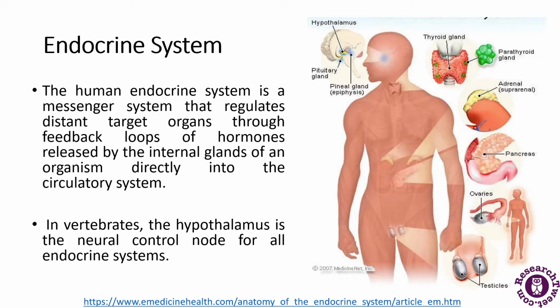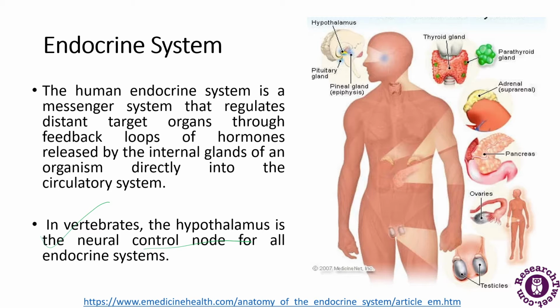So the endocrine system is a messenger that regulates distinct target organs through a feedback loop of hormones. Every gland in the endocrine system releases some kind of hormone. They are released by internal glands of an organism directly into the circulatory system. In vertebrates, there is a hypothalamus which is the neural control node for all the endocrine system, as you can see in the figure.